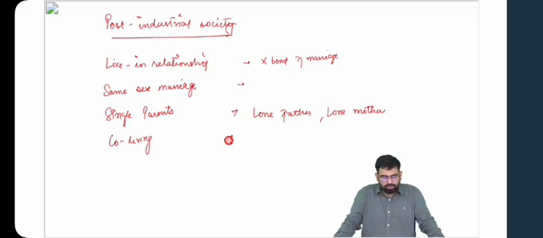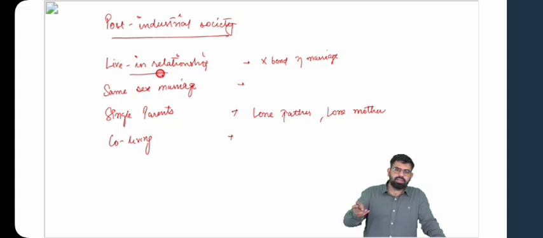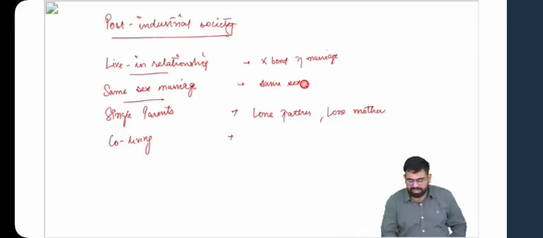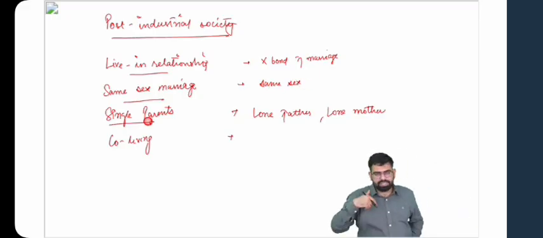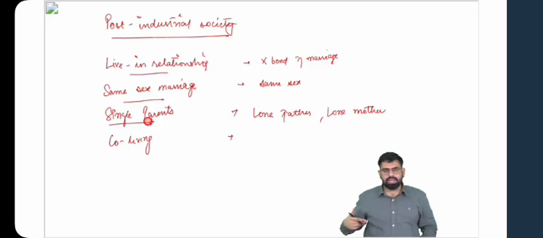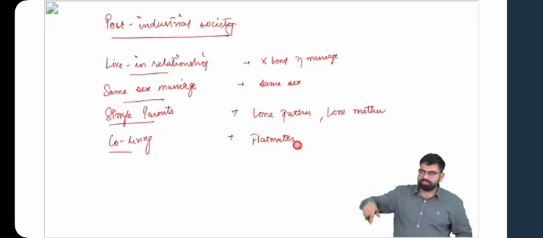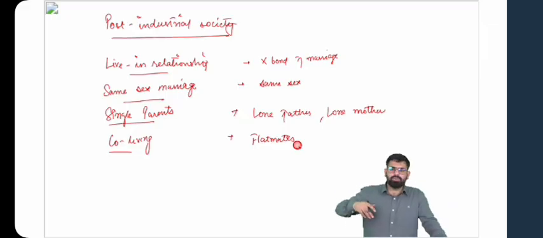So the first idea of post-industrial society is live-in relationships, wherein a girl and a boy live together without getting married, and they share all the resources. Then there is the idea of same-sex marriage, wherein two people of the same sex get married and stay together. Then you have the idea of single parents, wherein there can be either father and children or mother and children, and no other members in the family. Then co-living is the idea of flatmates. You can use this as an example. You might be studying in a college somewhere and sharing a flat or a room with one of your friends. What is that? Co-living.